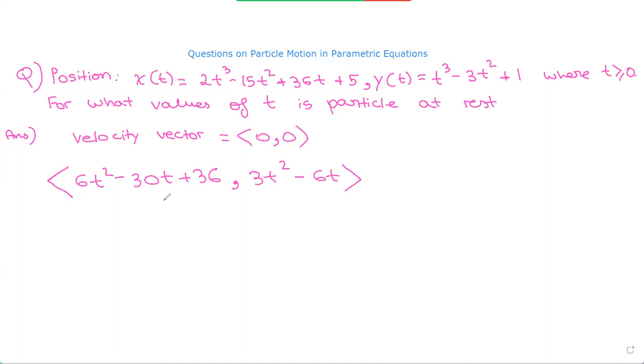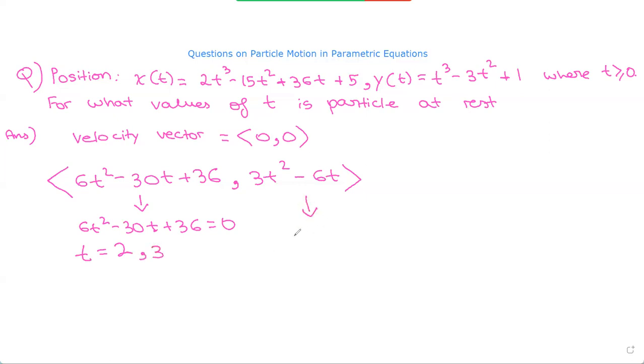So now we have to find the value of t which makes this and this 0. So let's go about solving this first. 6t squared minus 30t plus 36 is equal to 0. And if we solve this quadratic equation, we get t is equal to 2 and t is equal to 3.